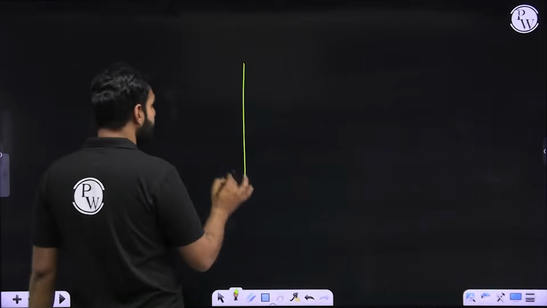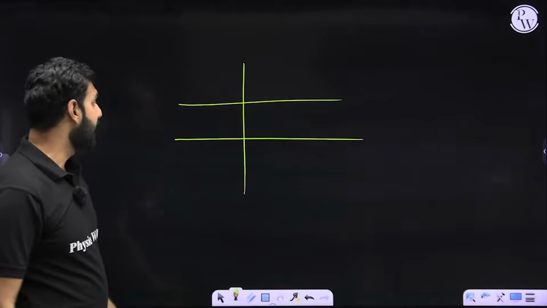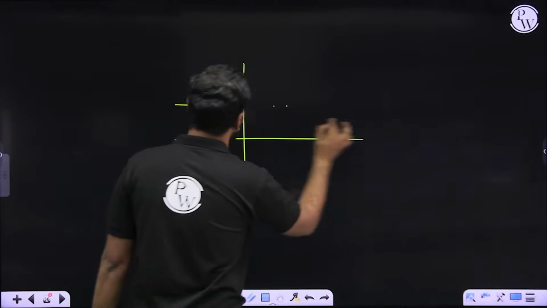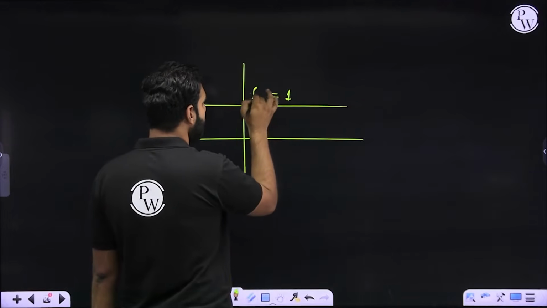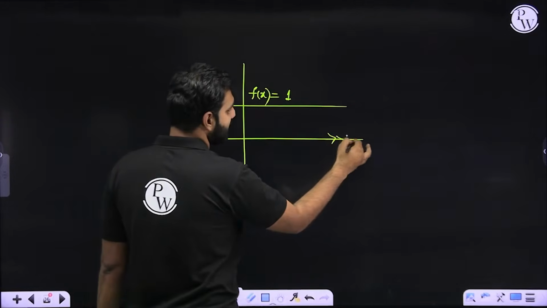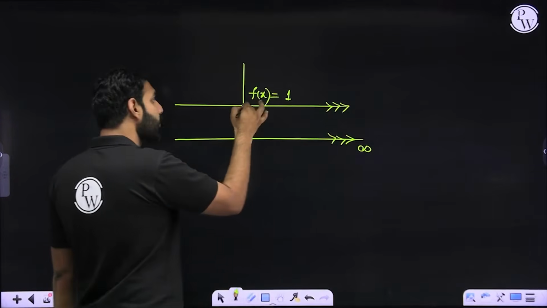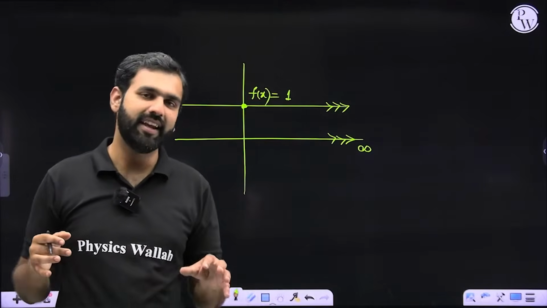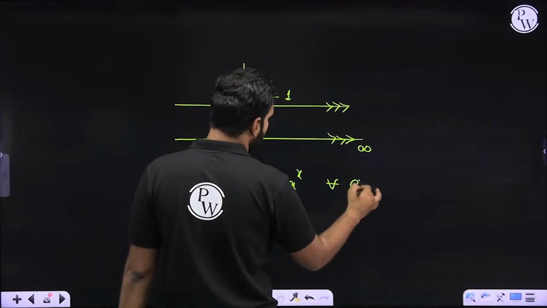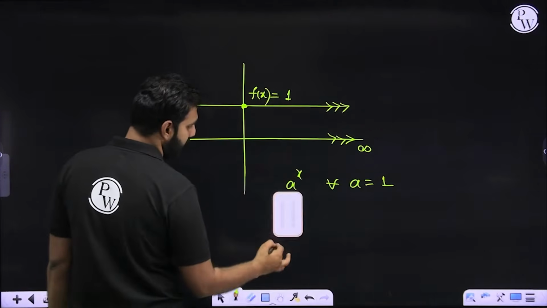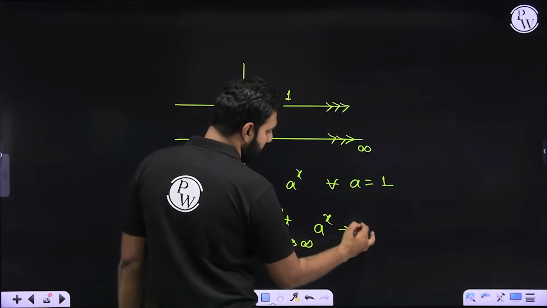Sometimes students ask, sir, what if a is 1? If a is 1, it becomes a constant function. Constant function means what? If a is 1, f of x is going to be 1. So when x is approaching infinity, this is still approaching 1 only because the function is staying at 1. So if a is 1 in a to the power x, and if I apply limit x approaches infinity on a to the power x, then it will be approaching 1.